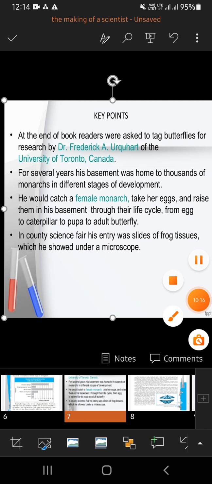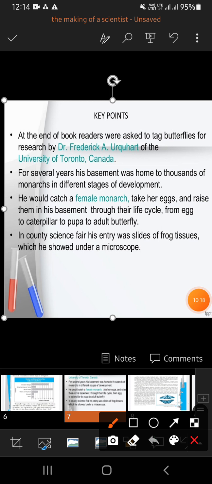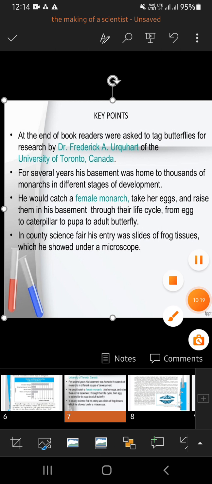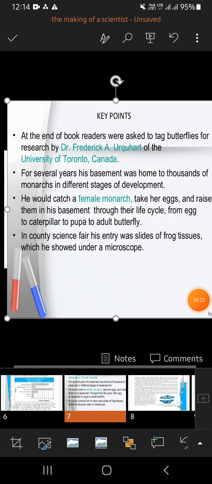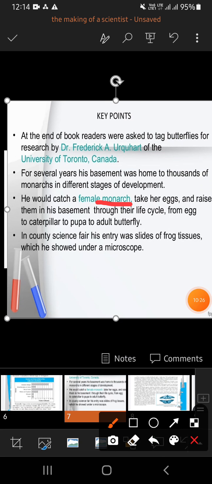It was a very difficult task to catch the butterflies one by one. So what he did, he caught one female monarch, took her eggs, and raised them in the basement through the cycle, egg to caterpillar to pupa to adult butterfly.